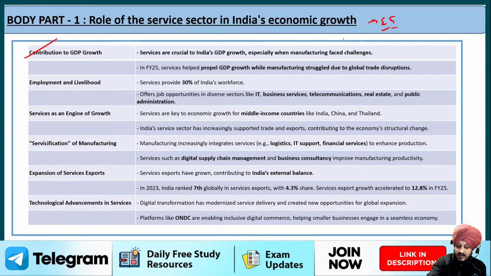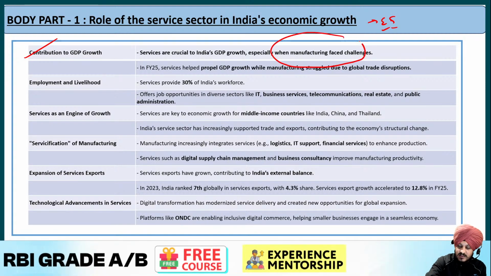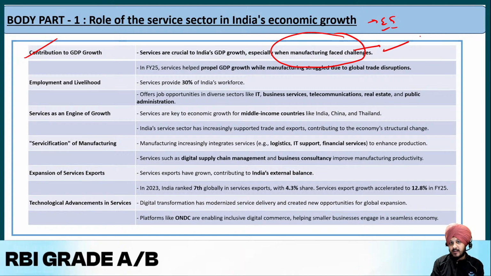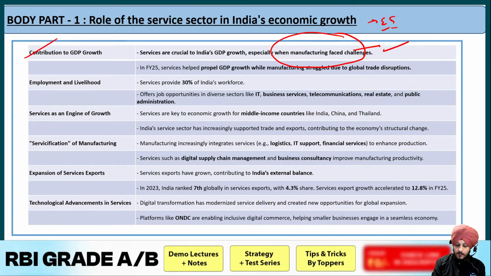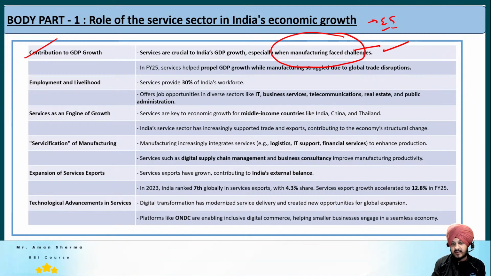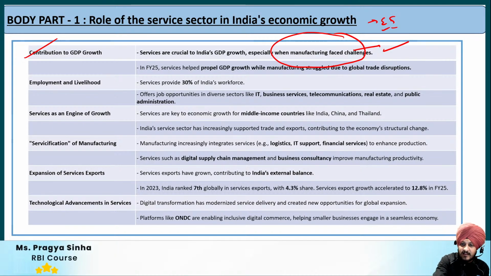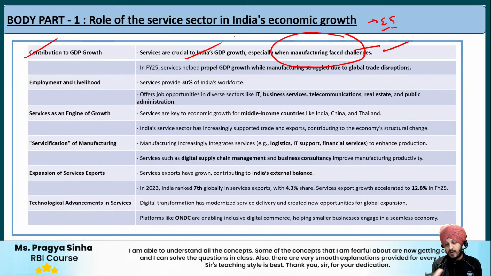So I told you that it is directly dependent on the global supply chains, and because of those supply side issues, it has faced these direct repercussions. But if we talk about the service sector, we know that the service sector is still thriving. The IT sector is still thriving. Why is it so? Because it is not directly impacted by the global trade problems, and that is the reason services are very crucial to India's GDP growth.